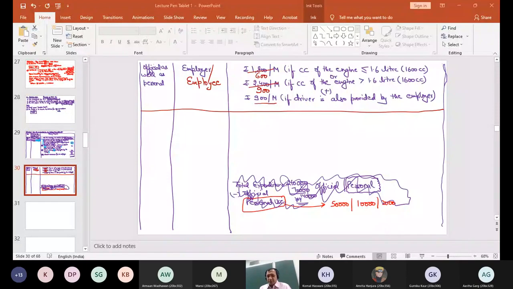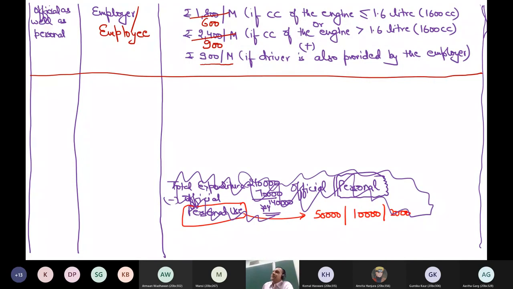And can you notice one thing? What have I not done? What logically should have been done, but I am not doing here? Deducting the amount that's recoverable from the employee. Yes. This is the only perquisite where the amount recovered from the employee is not deducted. Otherwise, logically, the amount recovered will reduce my benefit. But the department says that we are not concerned how much is recovered, since we are already giving you a very small amount.